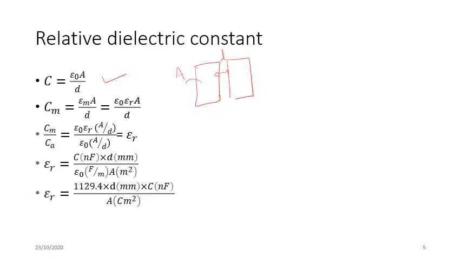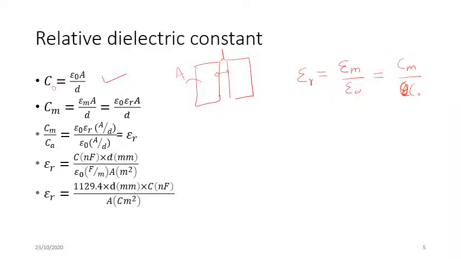We already know this formula. Relative permittivity is given by the permittivity of the medium divided by the permittivity of free space. This is also given in terms of the capacitance with the medium divided by the capacitance with free space.